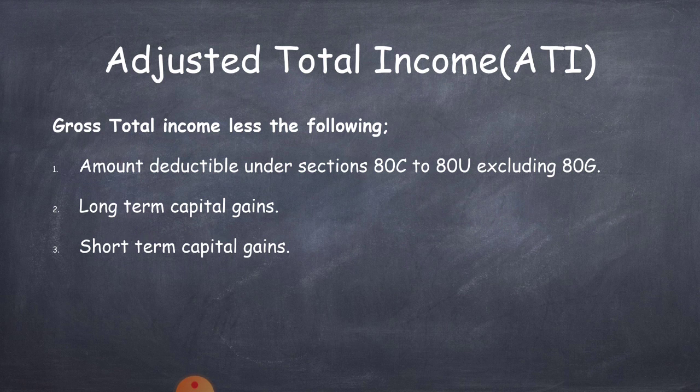When you deduct these 3 items from gross total income, you arrive at the adjusted total income. That means gross total income less amount deductible under section 80C to 80U excluding 80G, long term capital gains and short term capital gains.